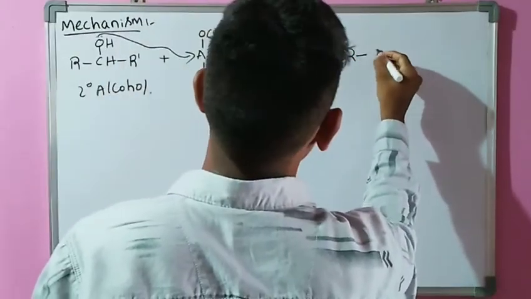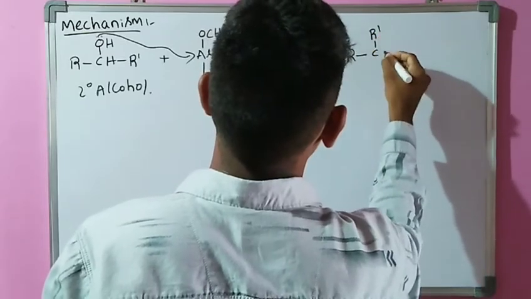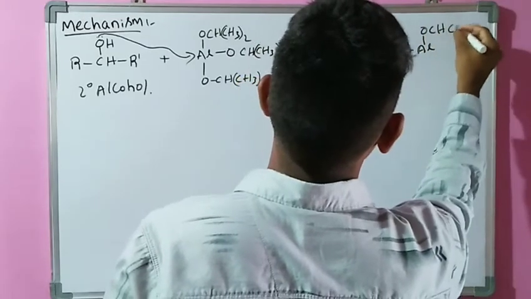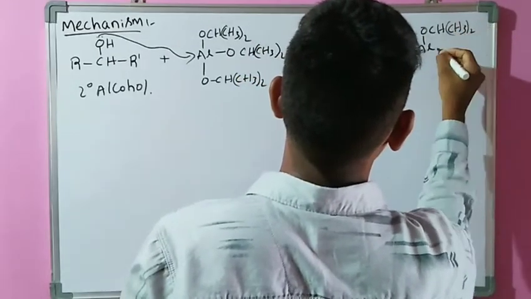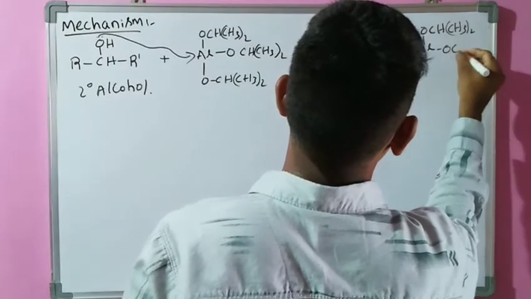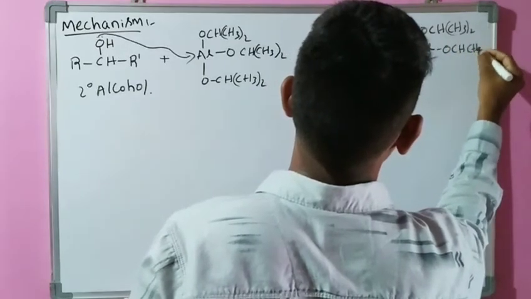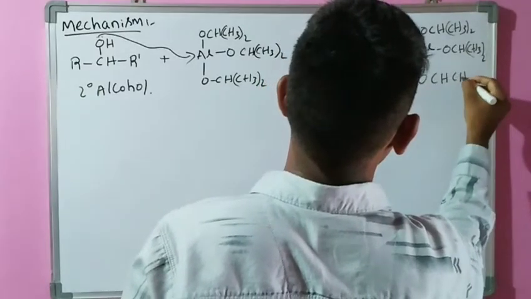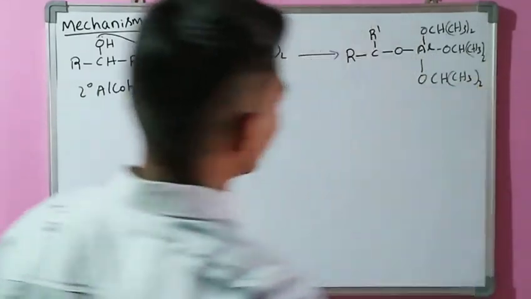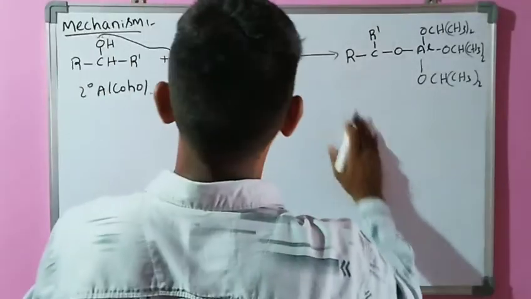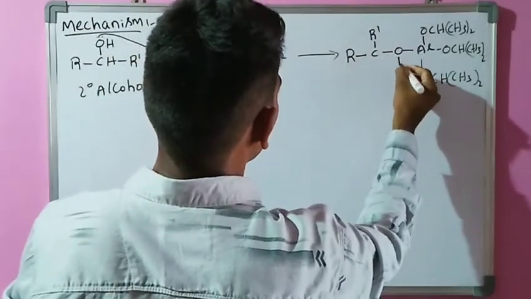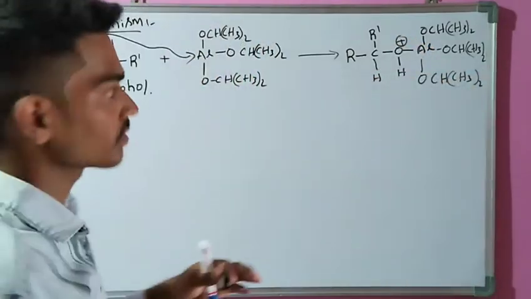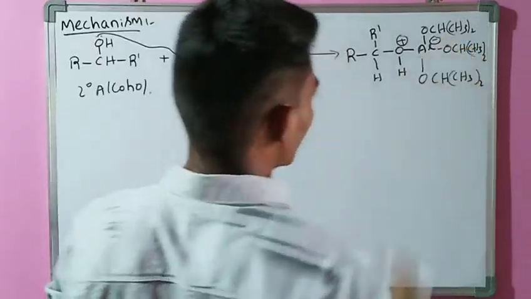See this intermediate: O bonded to aluminum, with OCH(CH3)2 three times. Here the oxygen has a positive charge and aluminum has a negative charge.